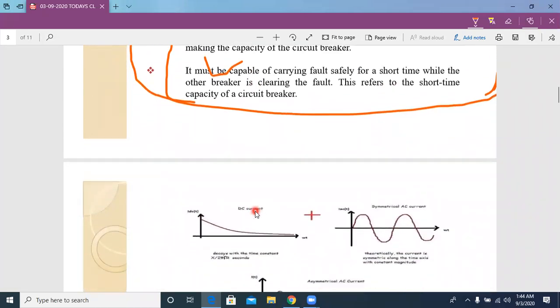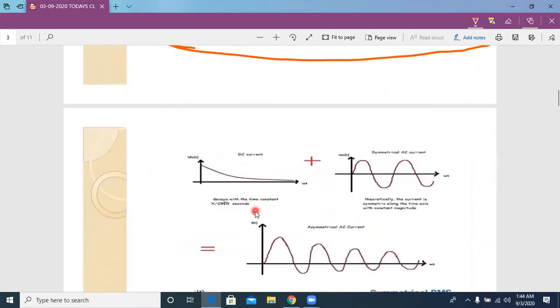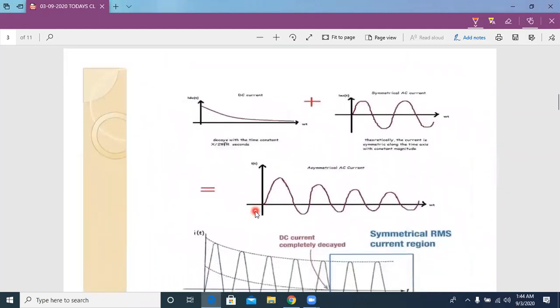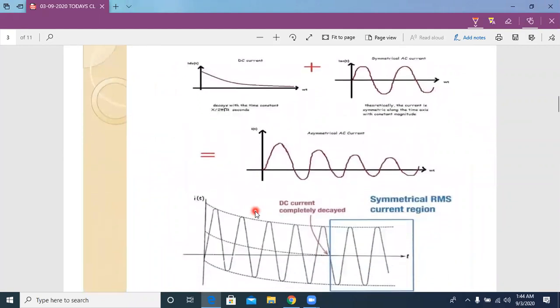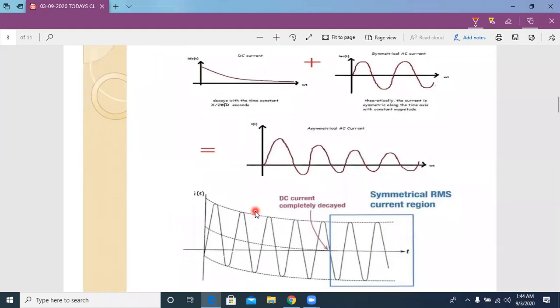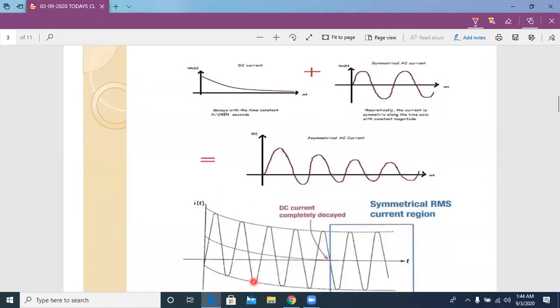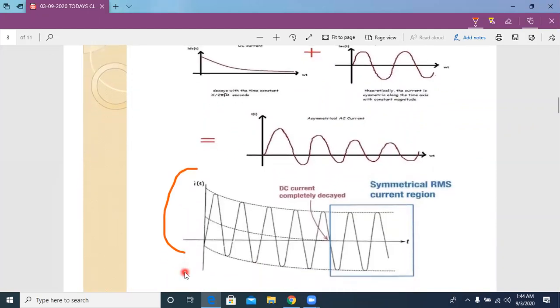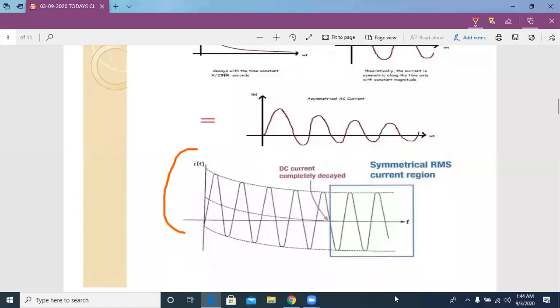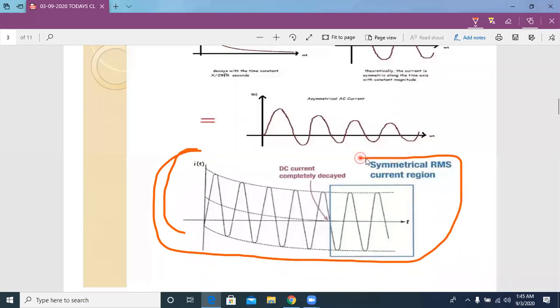Before going for ratings, we need to see these waveforms. What are these diagrams going to explain for us? Let me see it. Here it is, the nature of fault current. This entire graph will give the nature of fault current. Here in this graph, we have seen two sections.